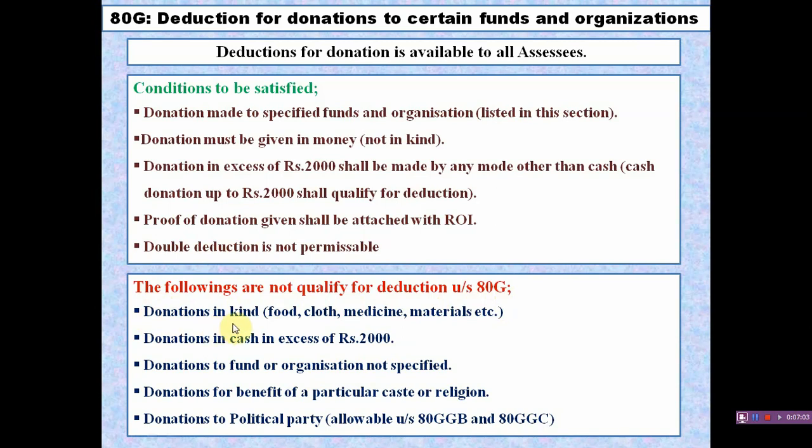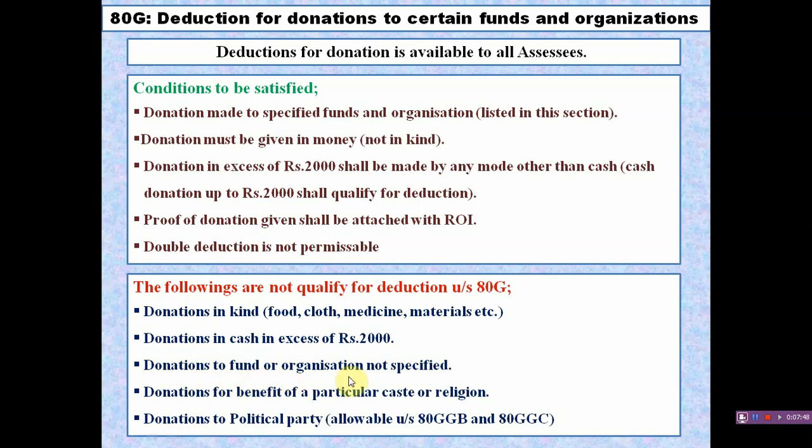First one, donation in kind. If any donation is given in kind, like food, cloth, medicine, books, goods, or any material, that cannot be qualified for deduction, even though that donation has been given to an approved institution. The donation must be in money only. Second one, donations in cash in excess of rupees 2000. If any donation is given in cash in excess of rupees 2000, it is not qualified for deduction.